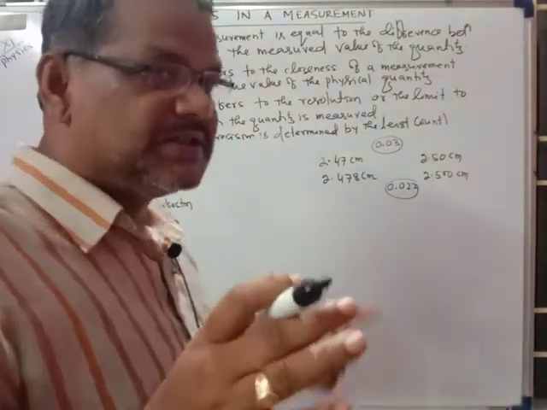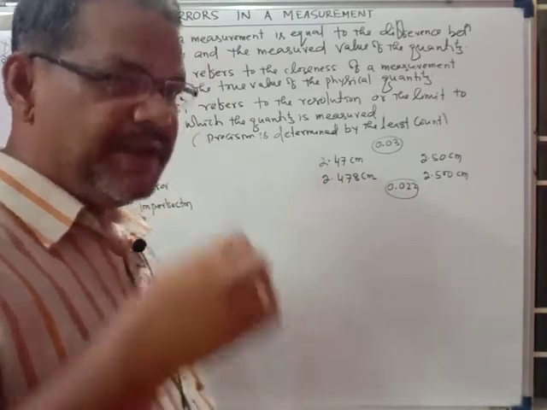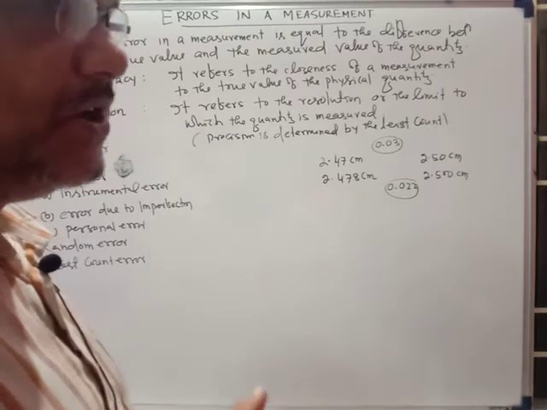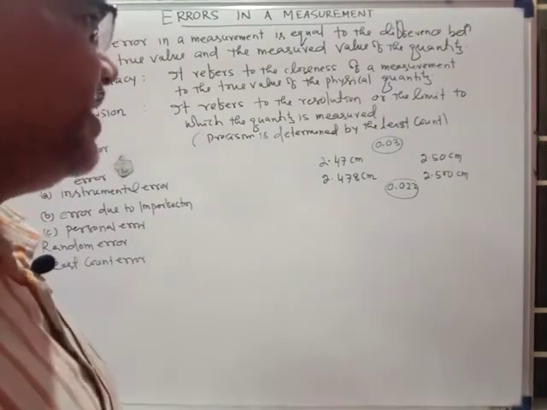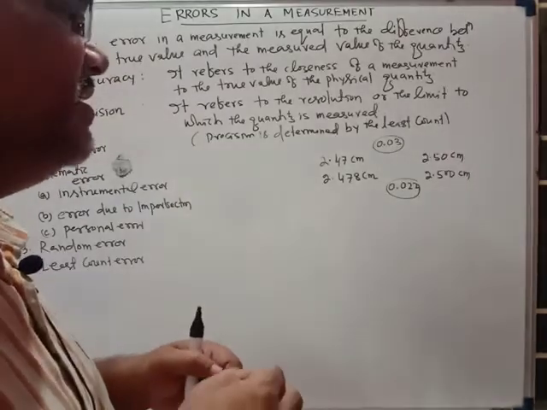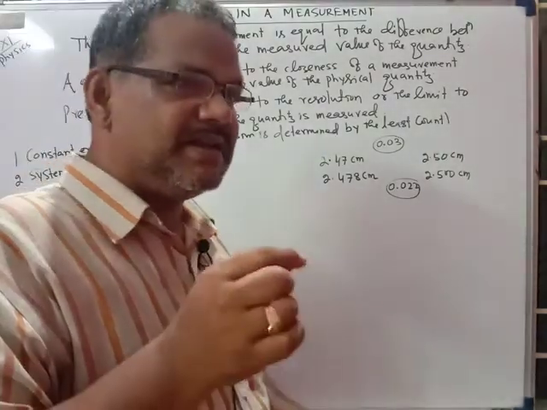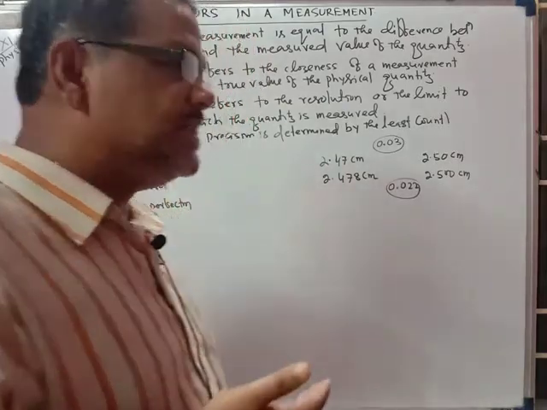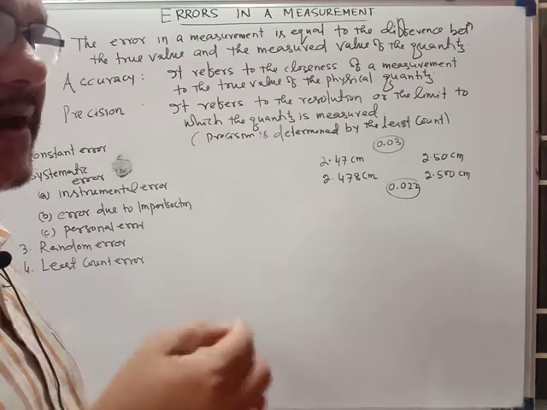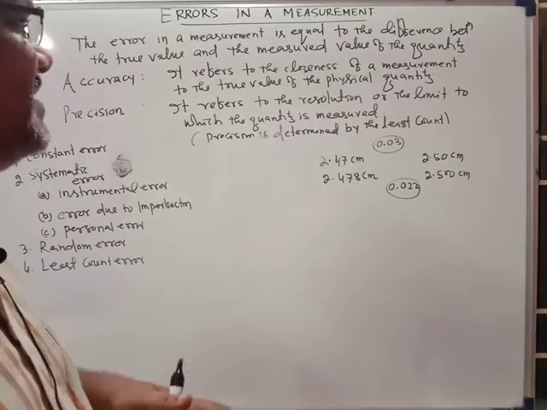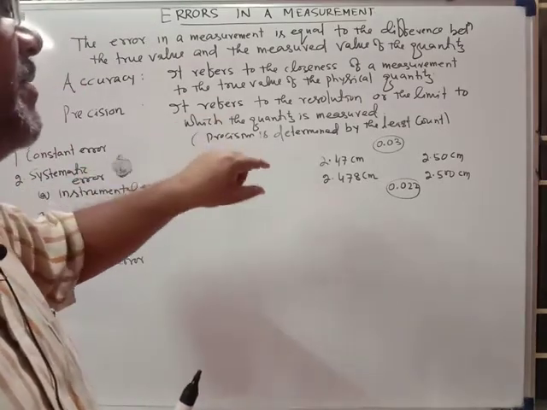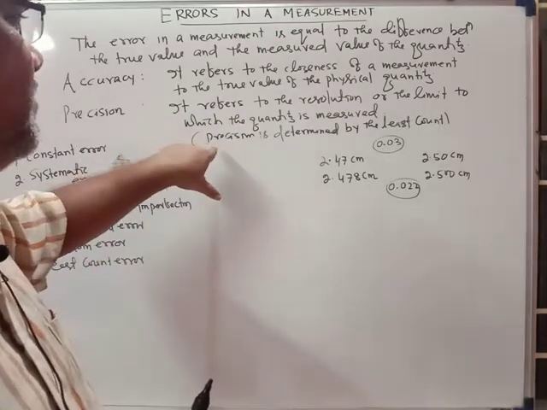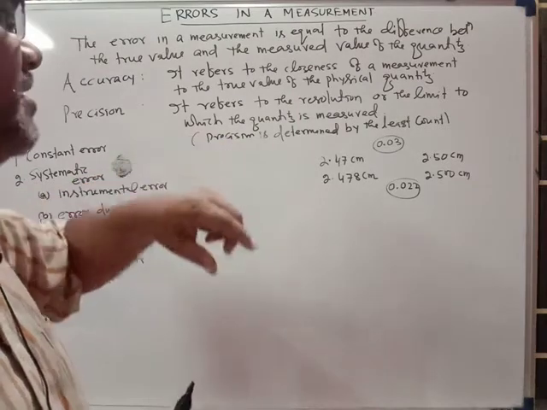Before that, I would like to discuss the least count. What is the least count? It is the minimum value that an instrument can measure. Suppose we talk about the meter scale. The minimum length that can be measured by the meter scale is 1 millimeter, 1 mm. If you come to the vernier caliper, you will find 0.01 mm. So the least count, that means the minimum value that the instrument can measure, gives an idea about the precision of that measurement.